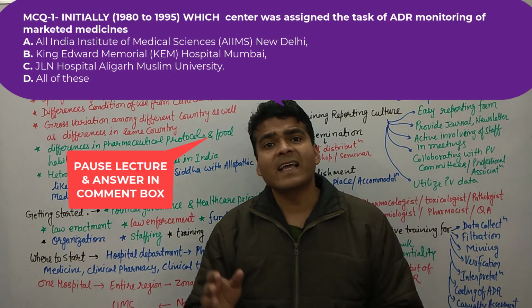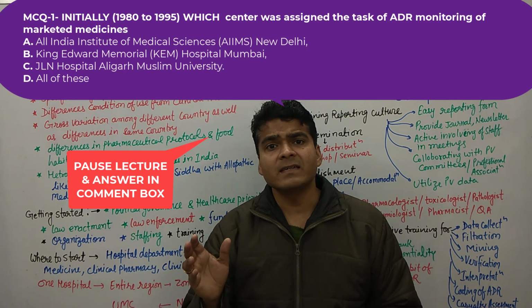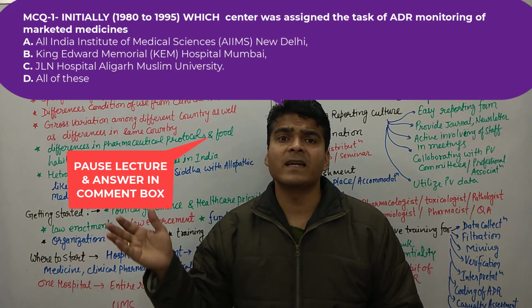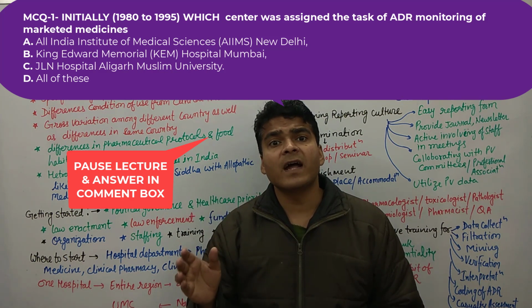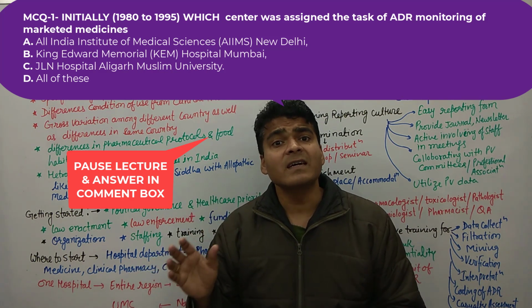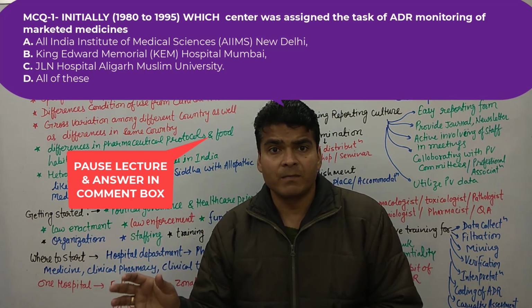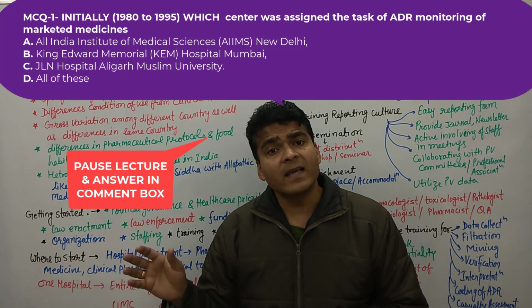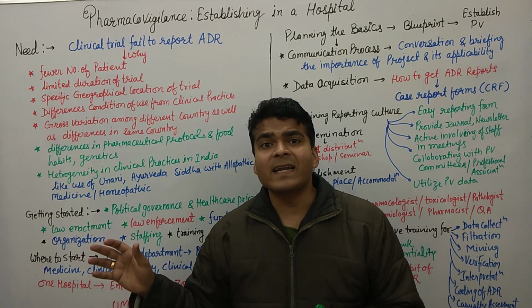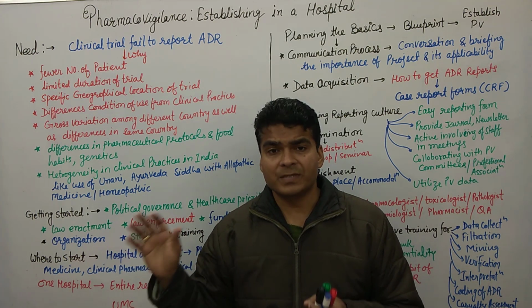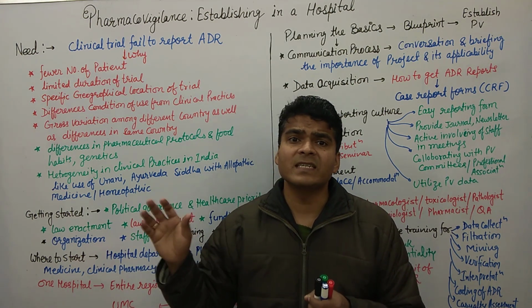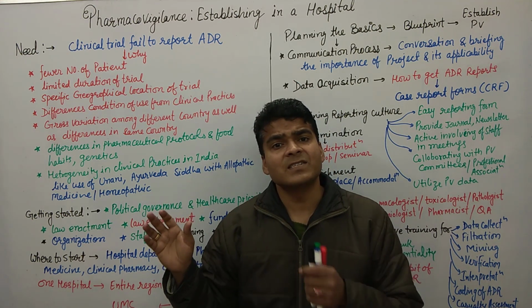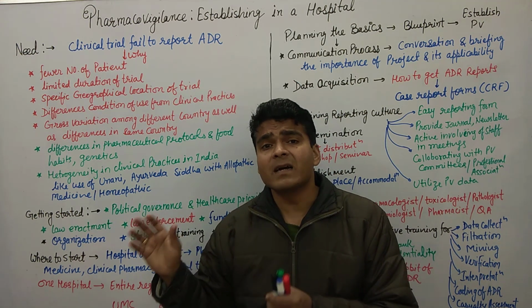Initially there were 3 centers, then it expanded to 12 centers, and then WHO and the World Bank sponsored the National Pharmacovigilance Program in 2005, and it was expanded further. CDSCO was initially considered the nodal center, and then the National Nodal Center shifted to the Indian Pharmacopoeia Commission.